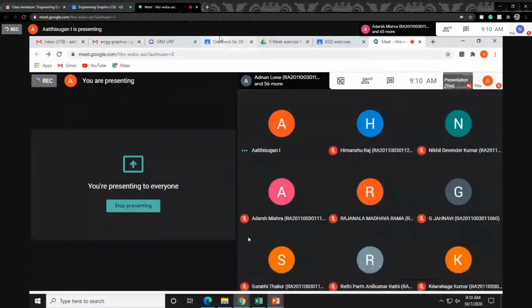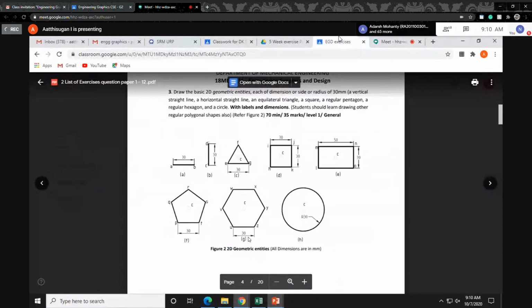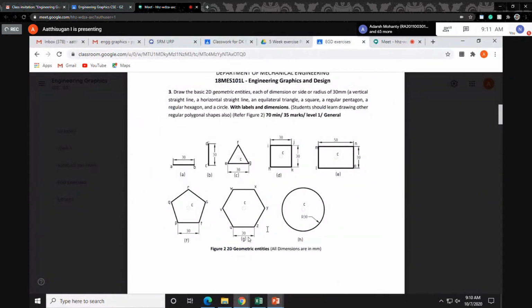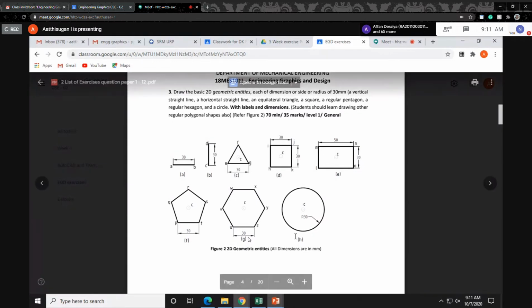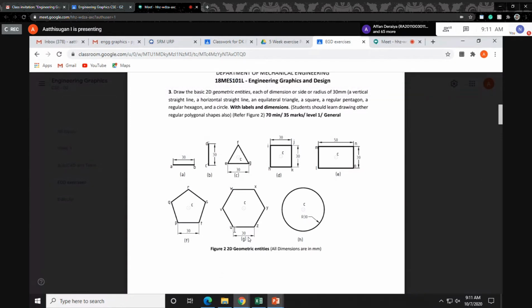Okay, so 30 mm side length. Use the same edge method; don't go to the inscribed circle method. Just using the circle command, select the polygon option, then select the edge method. Then you can enter the number of sides.